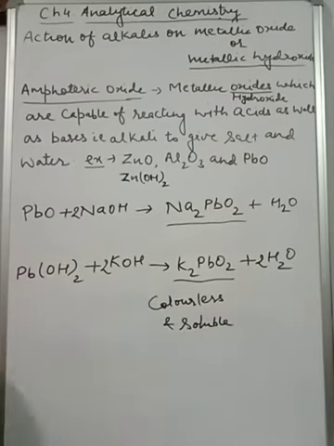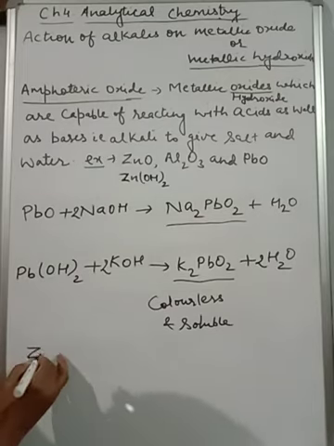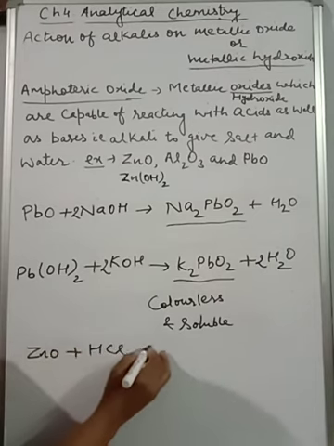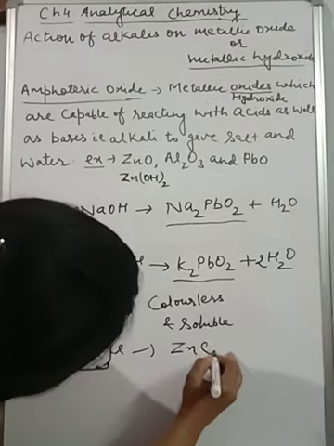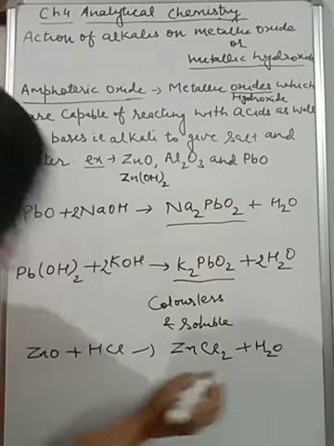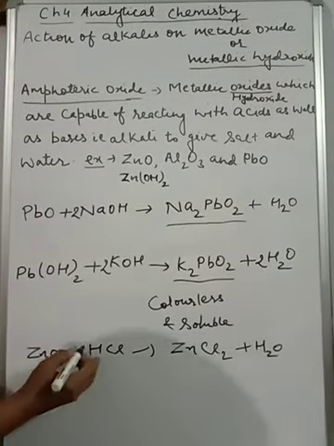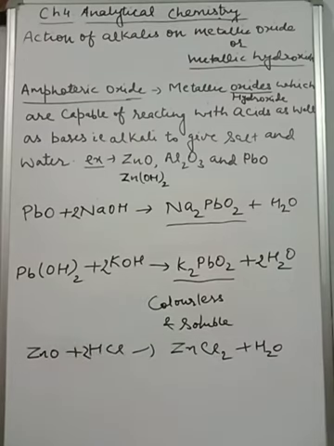So children, here we have done metallic oxides with base, and in the same manner metallic oxides also react with acid. I will not explain all the points because it is given in the book very nicely. Only one example I am giving you here: take ZnO plus HCl. Then this ZnO gets converted into salt, ZnCl2, plus water. Isn't it? Okay. In the same manner, if you take PbO or Al2O3, you will get their salt and water.